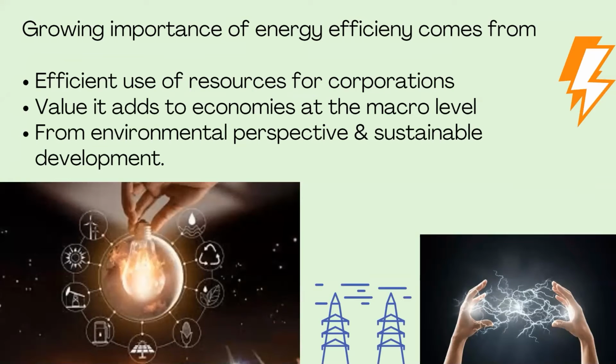We can use the energy resources efficiently for different systems, and it also adds value to the economies at the macro level. From the environmental perspective, or for sustainable development, this energy efficiency, the effective utilization of energy, is important. So this is what is happening in the energy industry.